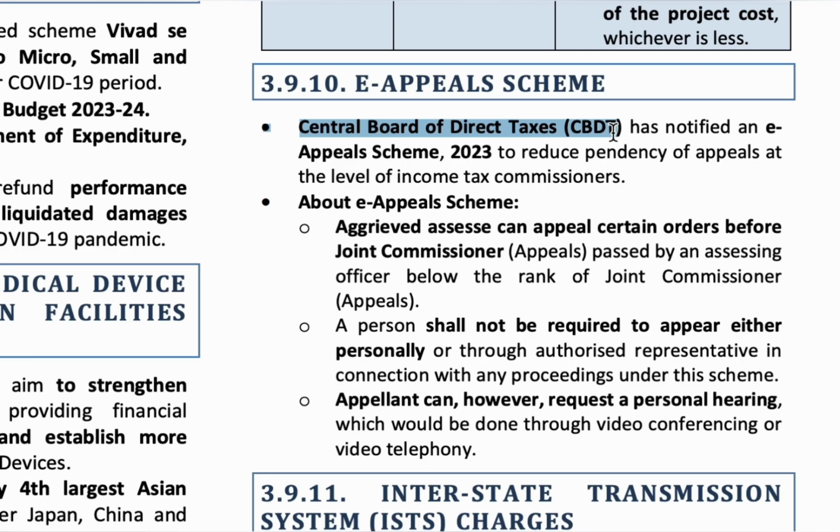Under the scheme, all the cases are solved online, and if the appellant requests any personal hearing, video conference or video telephony is used to solve disputes regarding the taxes. Okay, everything will be digital. If the appellant wants a personal hearing, then video conference or video telephony is available. Everything in terms of dealing with tax disputes is going to be digitalized under this e-appeal scheme.